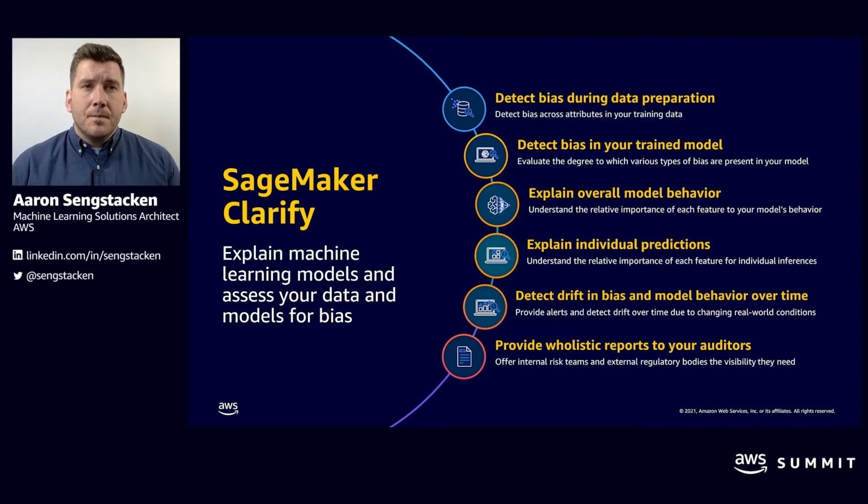Lastly, Clarify can be integrated with Amazon SageMaker Pipelines for reproducible bias and explainability jobs, and there's no additional cost for using Amazon SageMaker Clarify. It's available today. So let's take a quick look at a demo on how to use Amazon SageMaker Clarify.